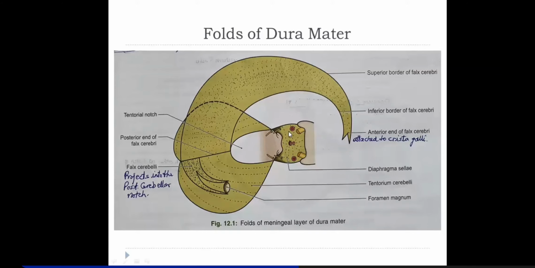And there you find the internal carotid artery, which after running through this cavernous sinus emerges through the roof of the cavernous sinus to become the cerebral portion. The internal carotid artery in its intracranial portion has a petrous part, then a cavernous part, and then the cerebral part. So after emerging out of the cavernous sinus, it will run its cerebral portion.